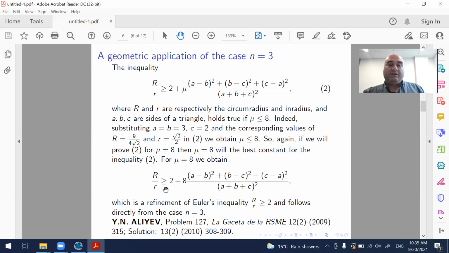This triangle is not so special in geometry, but here it has a nice property corresponding to the equality cases of this inequality. This inequality appeared in 2009 in La Gaceta de la Real Sociedad Matemática Española as a problem.